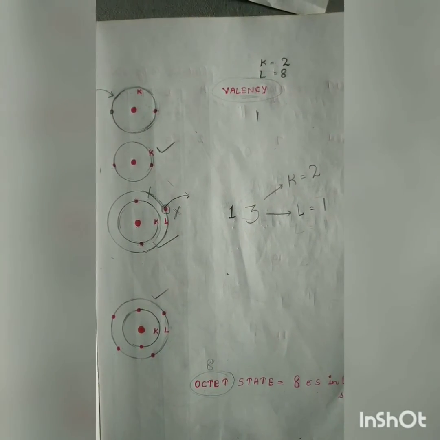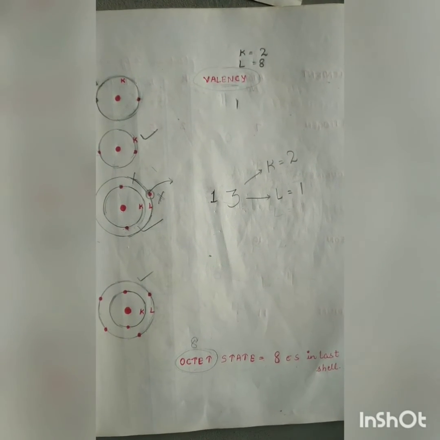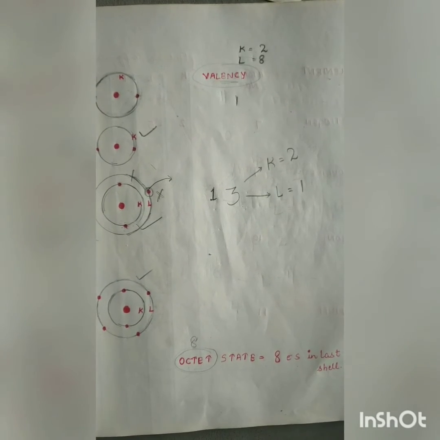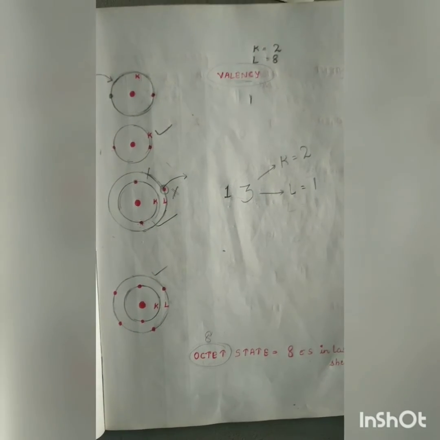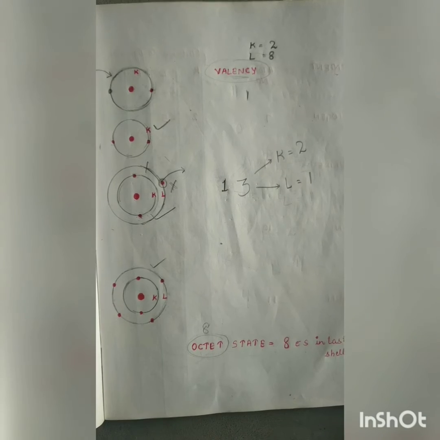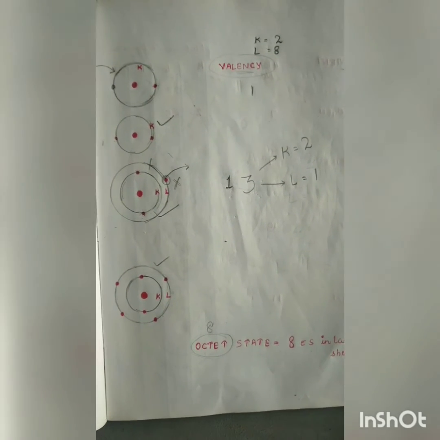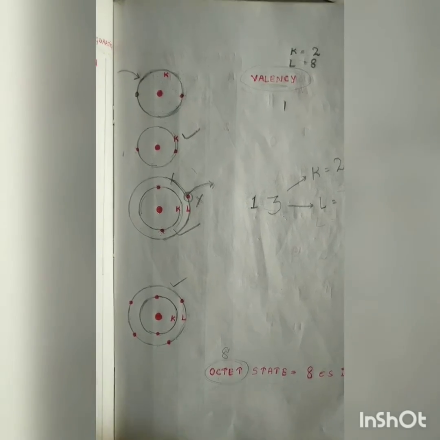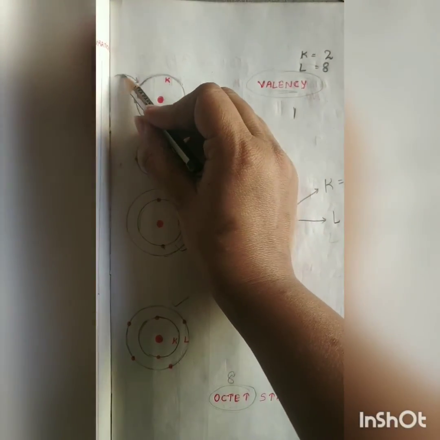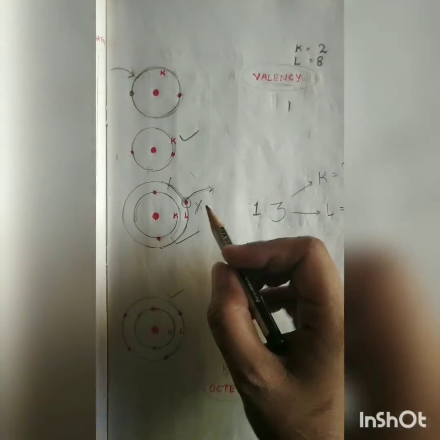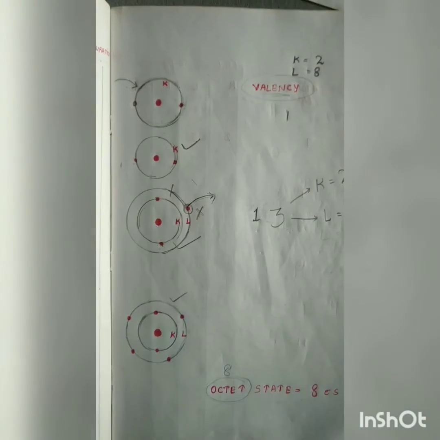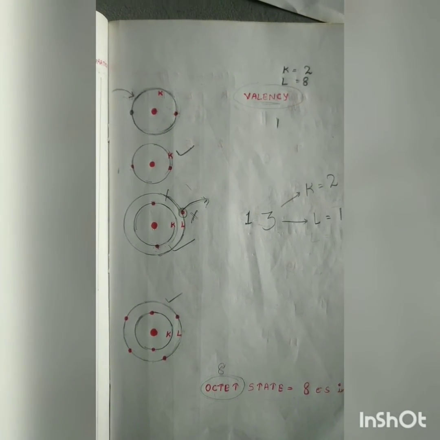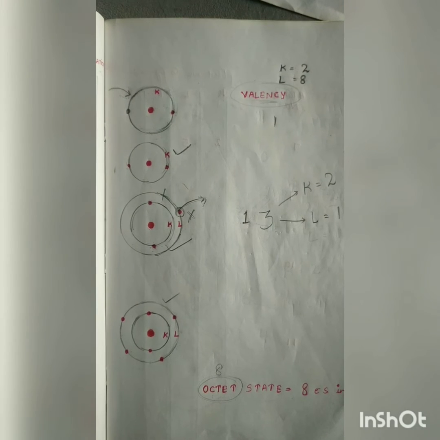Because valency is that number of electrons which any atom loses or gains so as to attain its stability. So here the lithium atom has to lose 1 electron to attain the stability. So its valency is 1. Hence we can say sometimes atoms gain electrons and sometimes atoms lose electrons in order to attain stability.